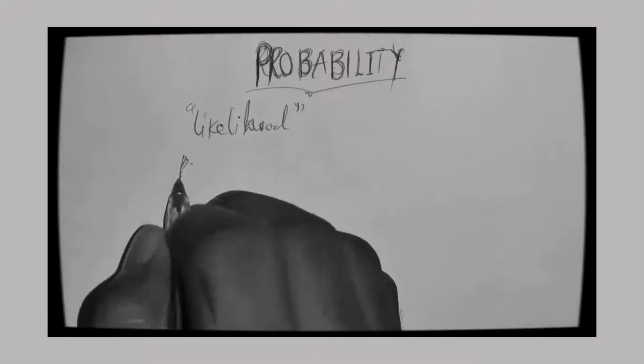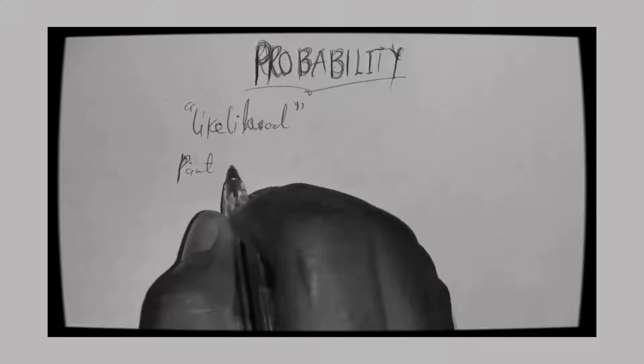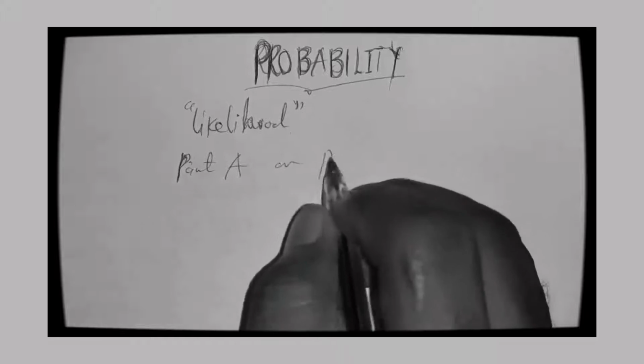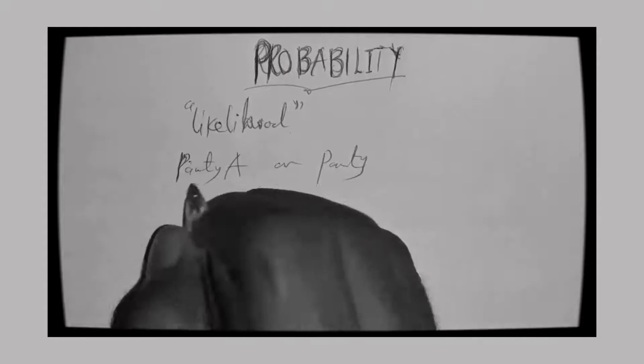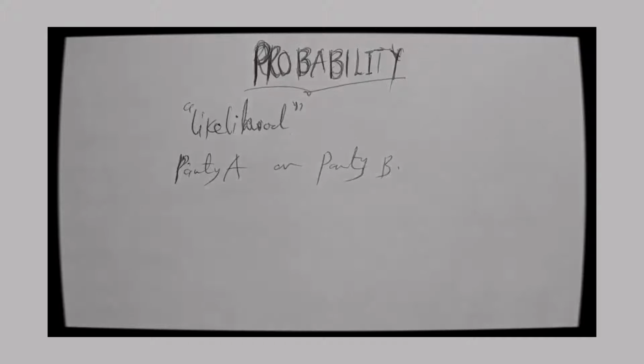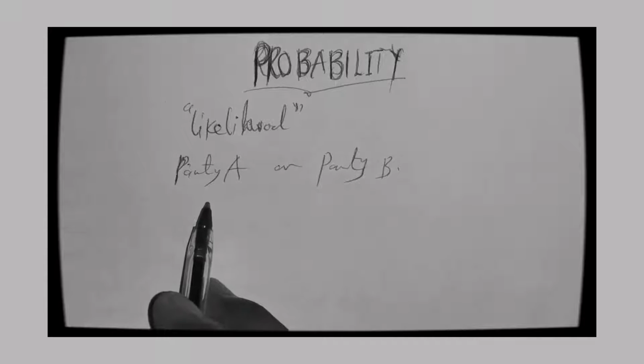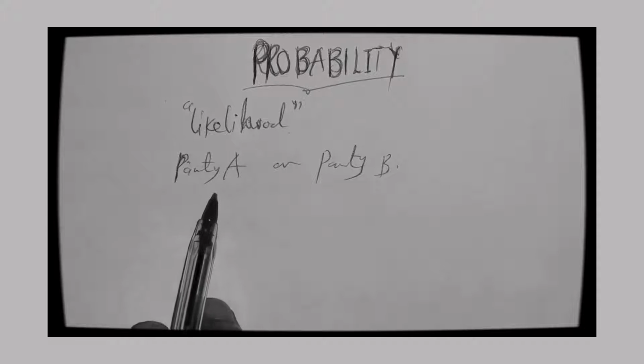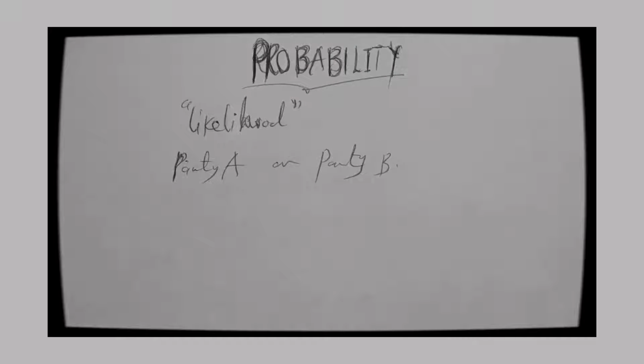So we may ask, what is the probability that party A or party B may win an election? Or what is the probability, let's say, party A will win an election? It is either he will win or he will lose. The chance of A coming out with the election results can be that either he will win or he will lose.